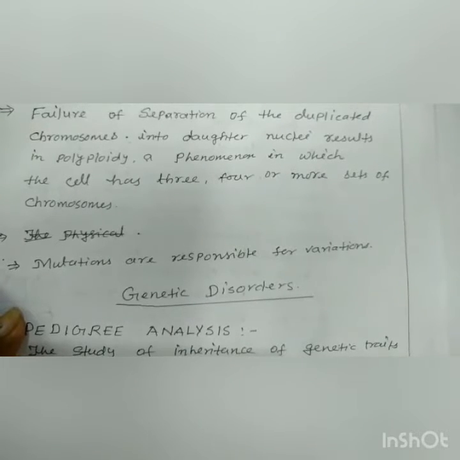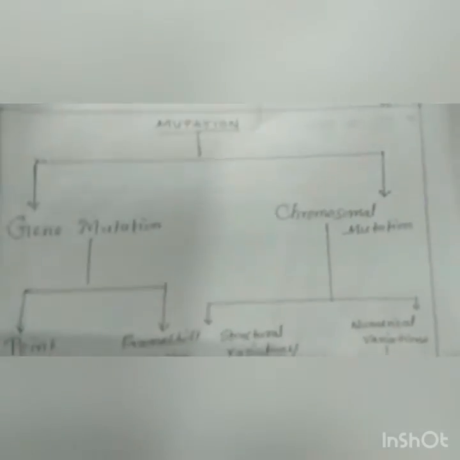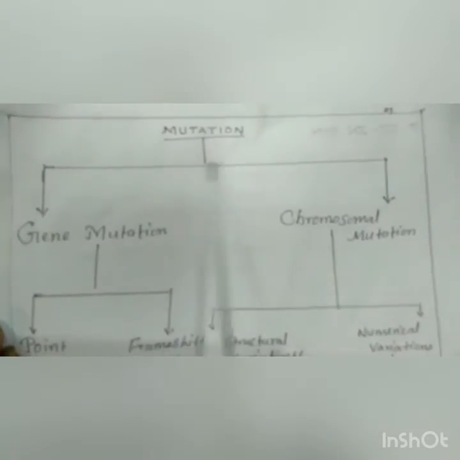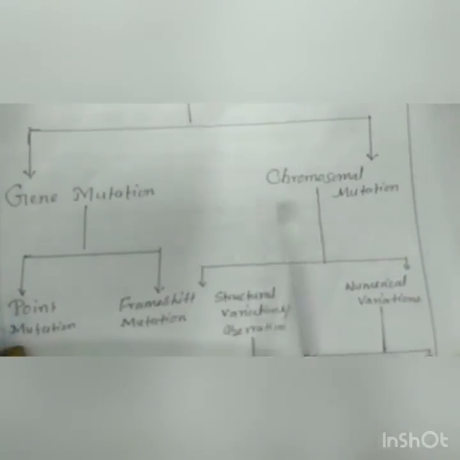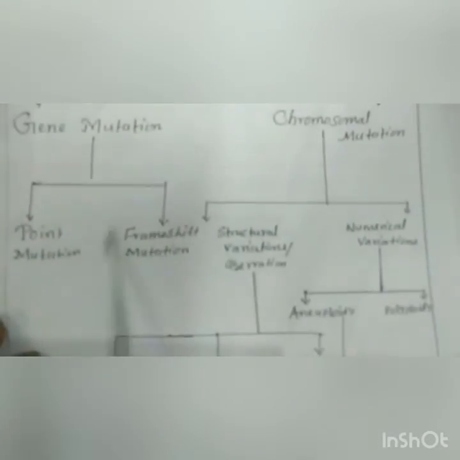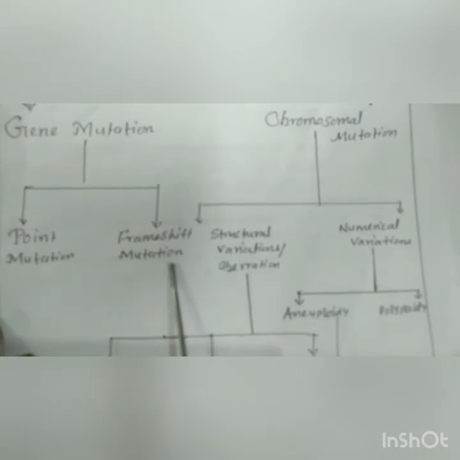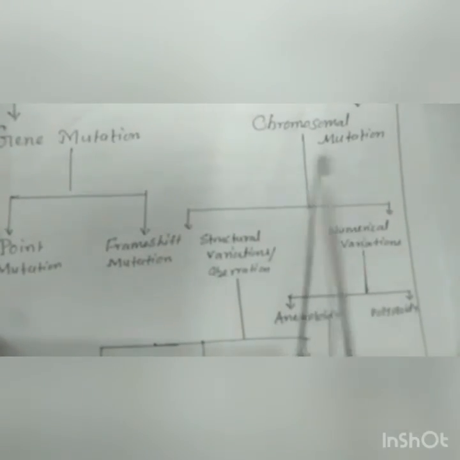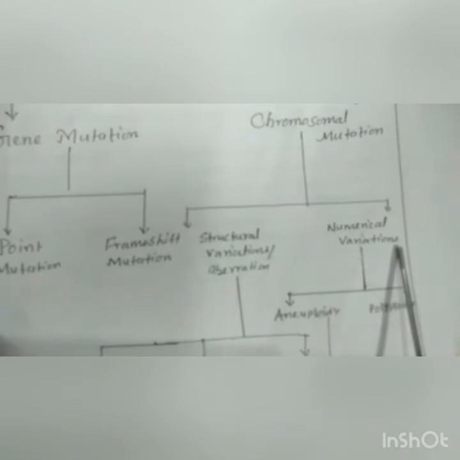Let us see the flow chart of mutation. Mutation is of two types: gene mutation and chromosomal mutation. Gene mutation includes point mutation and frame shift mutation. In chromosomal mutation, there are structural variations or aberrations, or it may be numerical variations.